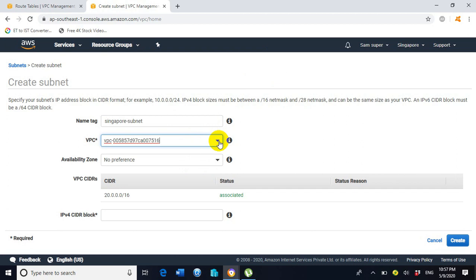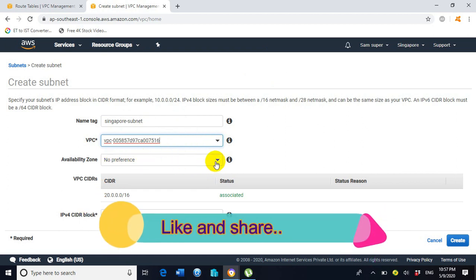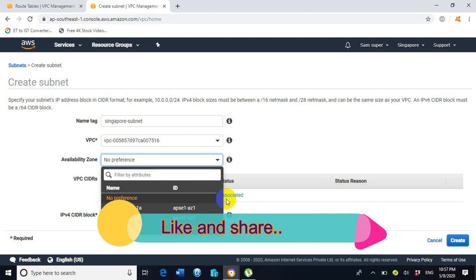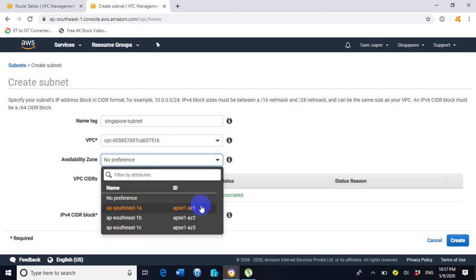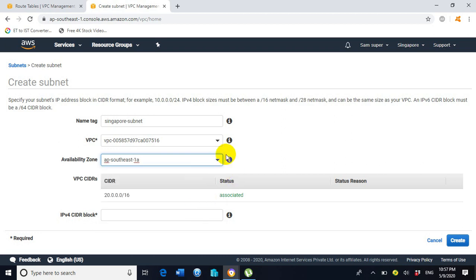This step will associate the Singapore subnet with the VPC-Singapore. Now select the availability zone. You can select any one of the availability zones, but I will select AZ1 for the testing purpose.